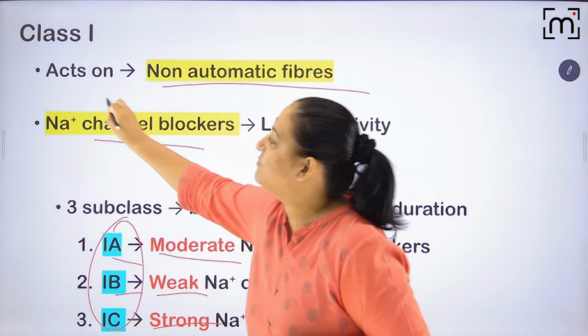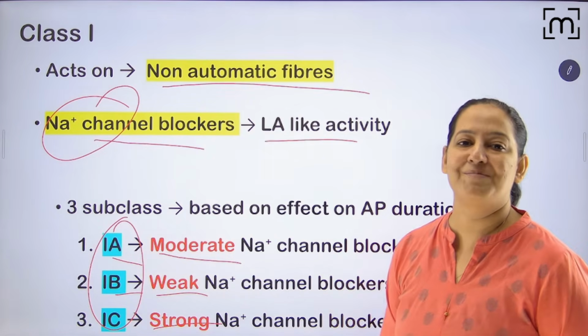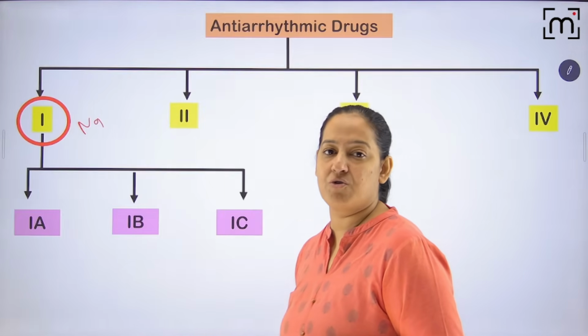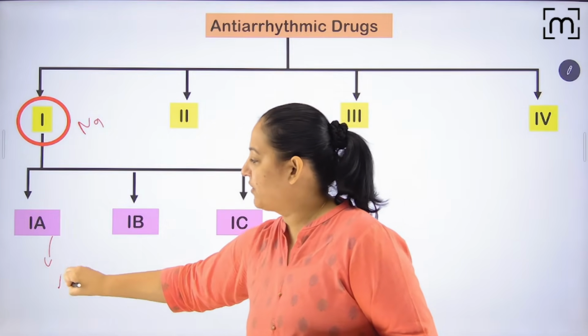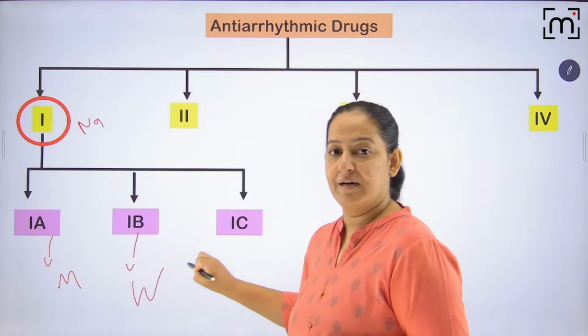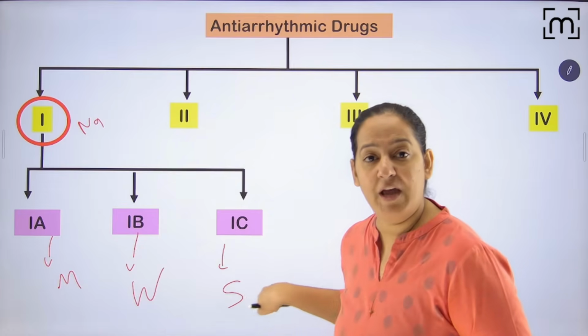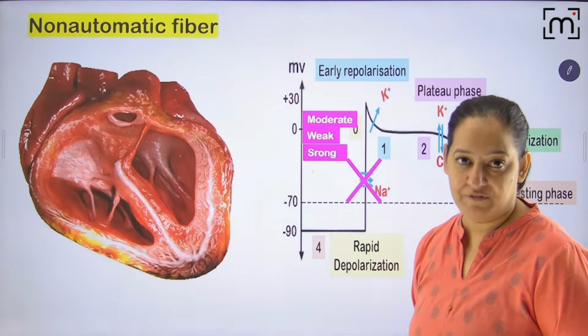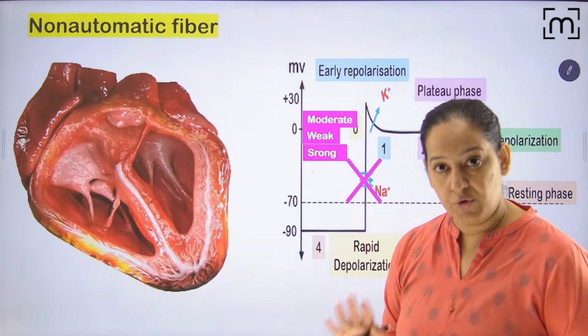They all are sodium channel blockers, but 1A is moderate, 1B is weak, and 1C is strong. Say again: 1A is moderate, 1B is weak, and 1C is strong. They all are sodium channel blockers. That is the first thing.